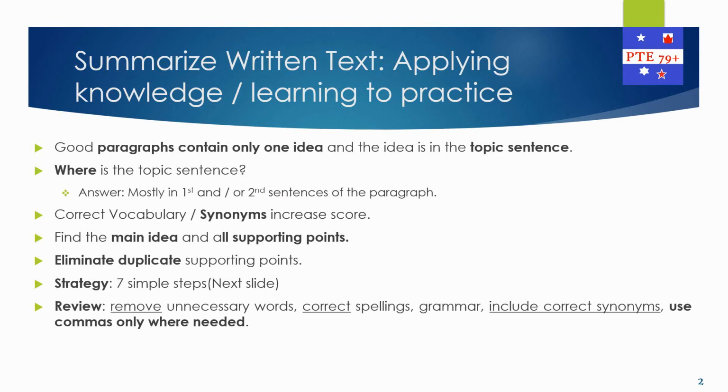Very important. This will save a lot of time. Then we need to write synonyms or nice vocabulary to increase score. Otherwise, you are not getting 79 plus. If you don't write proper synonyms, there is very little chance of getting above 79 in the writing section.